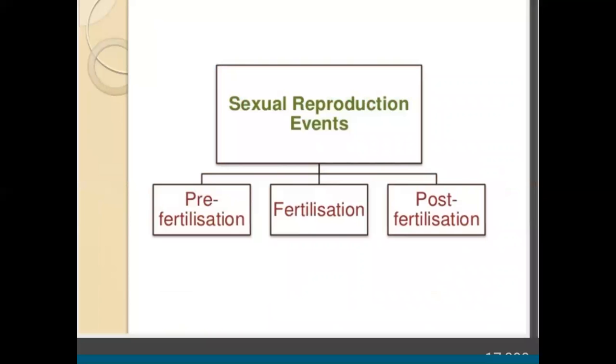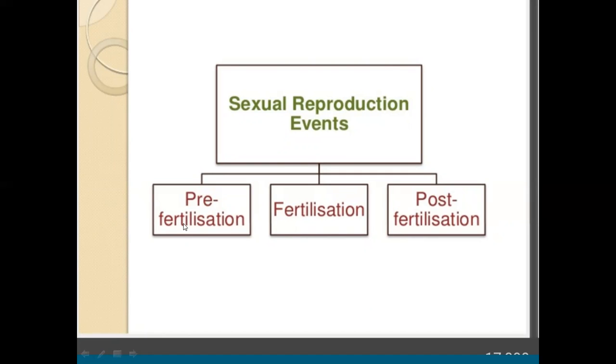Then next is the sexual events, the reproduction events. What events take place in sexual reproduction? Now, the last part we did was about the conditions of sexual reproduction, and in this part, what are the stages that pass during sexual reproduction.